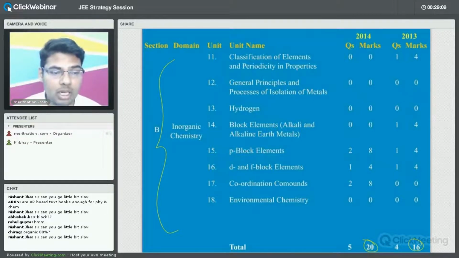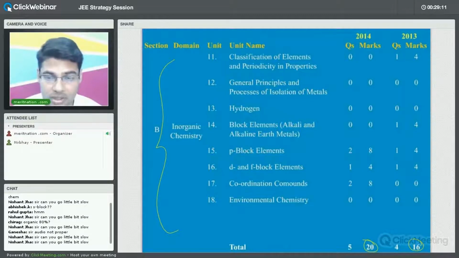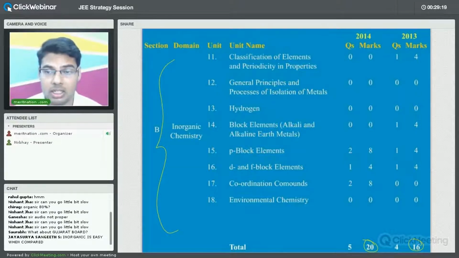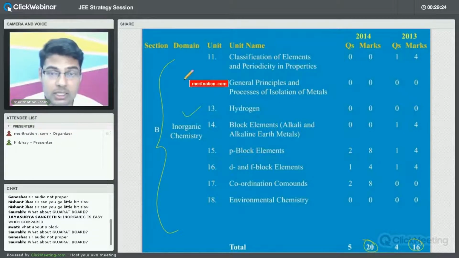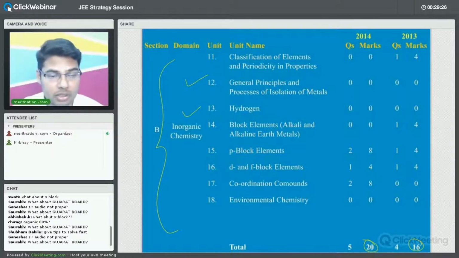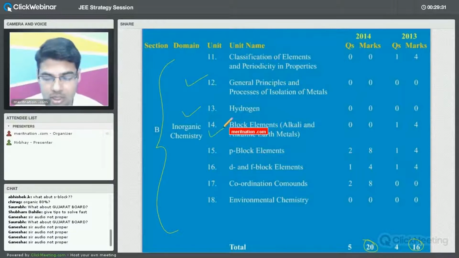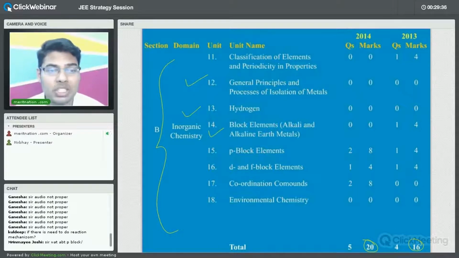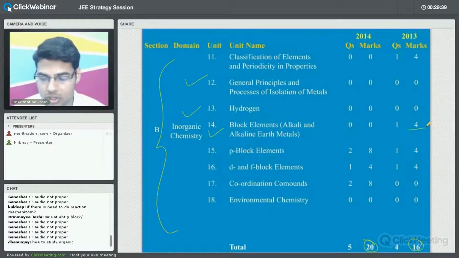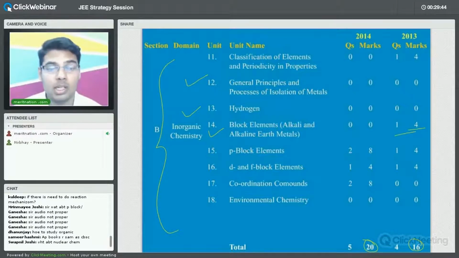Okay. Now let us try to have, okay, fine, Nishant. So here we are discussing inorganic chemistry. Fine. So inorganic chemistry, here we have discussed that if you take a look at individual chapters, hydrogen, general principles and processes of isolation of metals, fine. And if you take a look at the block elements, in both years these 3 chapters carry negligible weightage. No question, or only one question, if you can see. Only one question in 2013 as far as this 14th chapter is concerned, right?